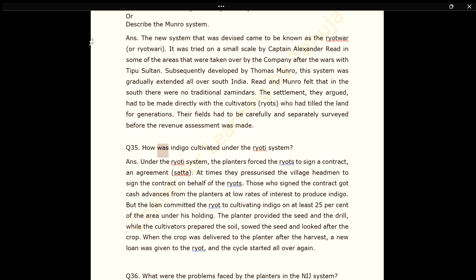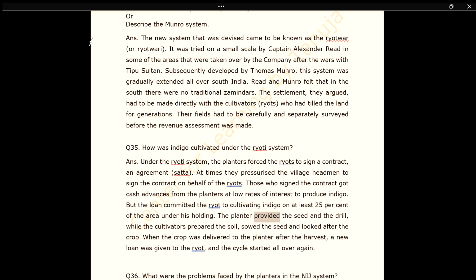Q35. How was indigo cultivated under the Ryoti system? Ans. Under the Ryoti system, the planters forced the ryots to sign a contract, an agreement, satta. At times they pressurized the village headman to sign the contract on behalf of the ryots. Those who signed the contract got cash advances from the planters at low rates of interest to produce indigo. But the loan committed the ryot to cultivating indigo on at least 25% of the area under his holding.